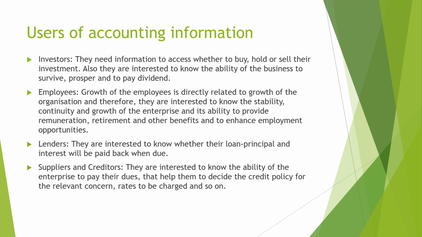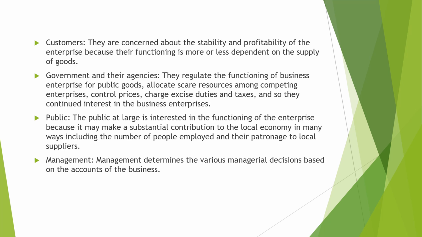Next is customer. Customer is the person who purchases the goods from the organization. They are interested in the stability and profitability of the enterprise, because their functioning is more or less dependent on the supply of goods. If a particular customer solely depends on a particular company, and the company stops functioning, it would affect the customer also, because he will not be getting a proper supply of goods. So it's important for the customer to know the financial position or the stability of the organization. Next is government and their agencies.